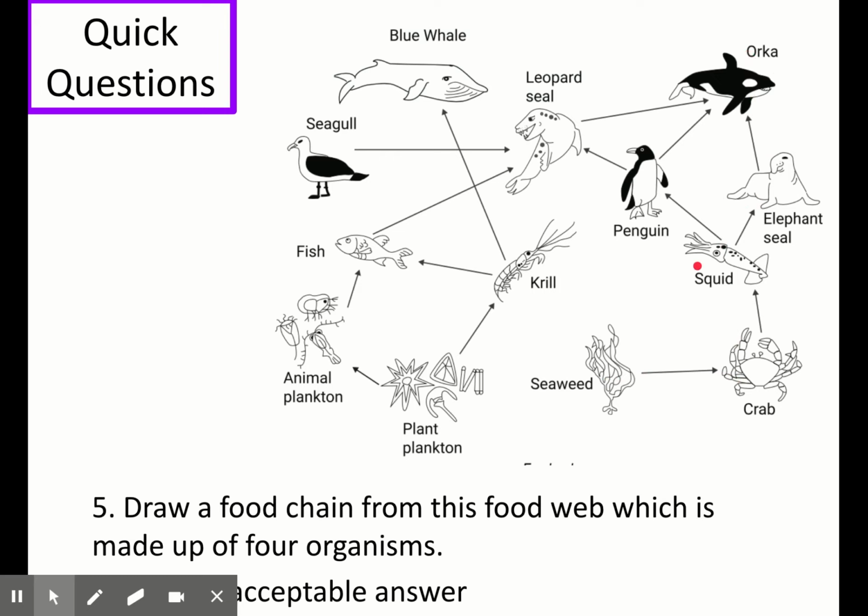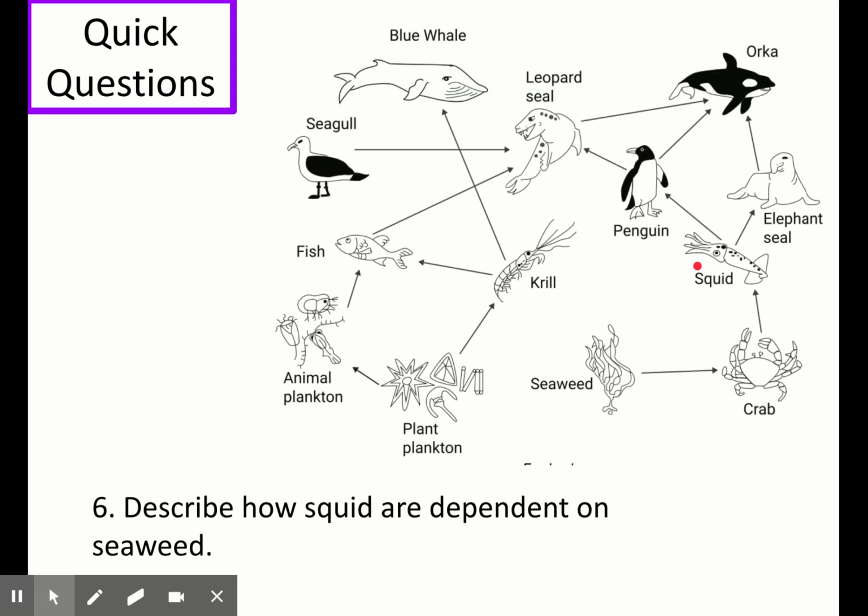You could also have had seaweed, crab, squid, penguin, orca, seaweed, crab, squid, penguin, leopard seal, plant plankton, krill, fish, leopard seal, orca, or plant plankton, animal plankton, fish, leopard seal, orca. I think that's all of the food chains with 5, but there could be one I've missed out. So as long as they are all joined in a chain and there's only 5 organisms, you would get the mark. Question 6 asks you to pause the video and describe how squid are dependent on seaweed.